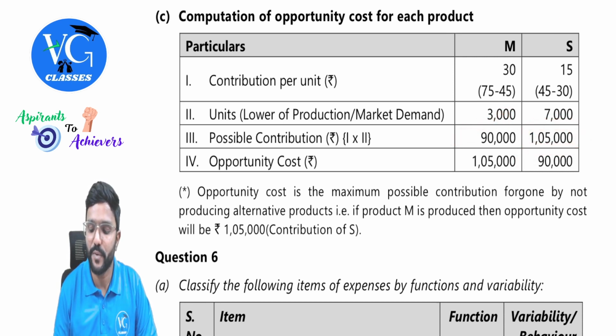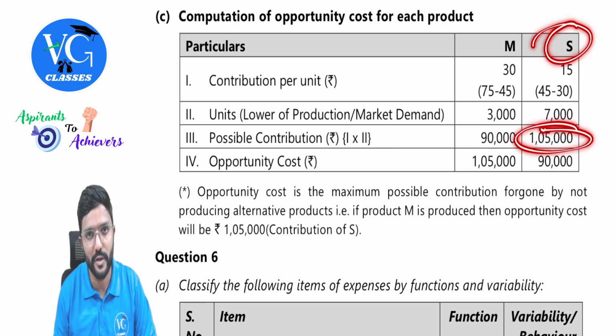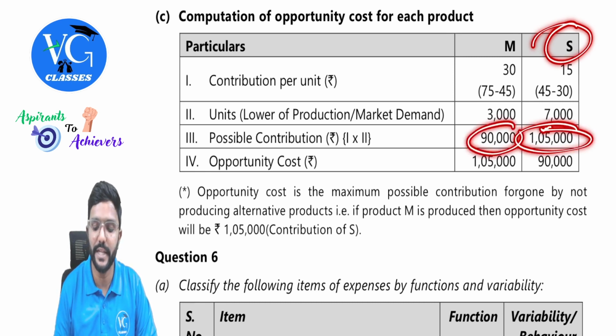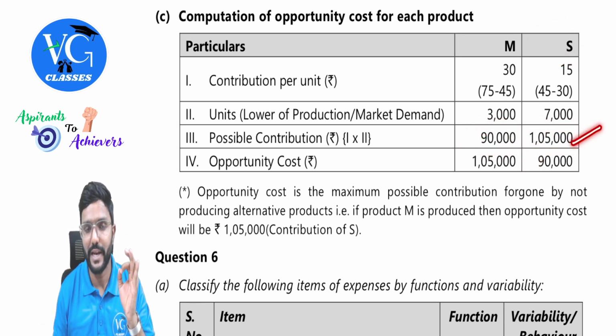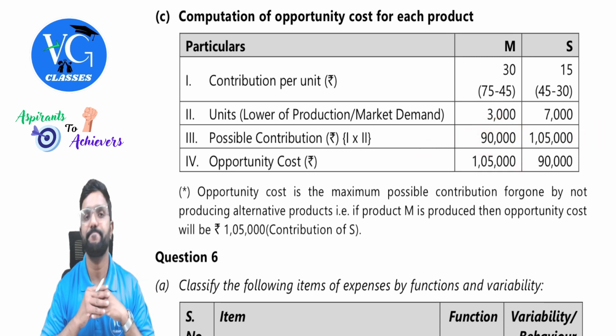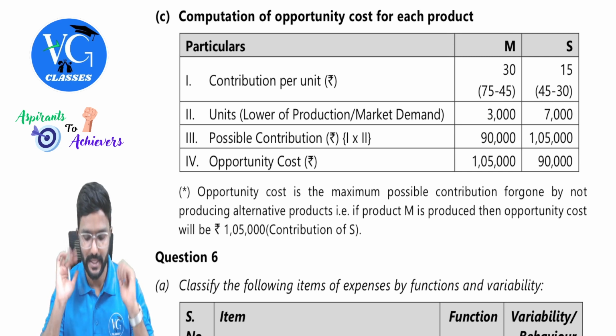Same way, if I go with product S, I will get 1,05,000 contribution. But what do I lose? It is 90,000. So we need to write here. I cannot produce both, any one. So if I go with M, I will lose 1,05,000. If I go with S, I will lose 90,000. Is that clear? Yes, guys.